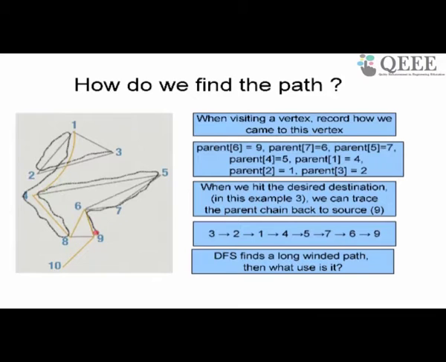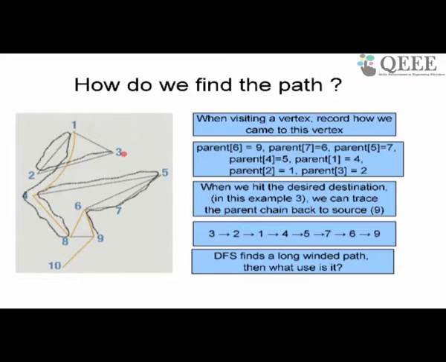So note that, how did we visit 3? We went from 9 to 6, from 6 we went to 7, from 7 we went to 5, 5 we went to 4, from 4 we went to 8, went back to 4, 4 we went to 1, 1 we went to 2, 2 we went to 3. This is how we went to 3, okay.